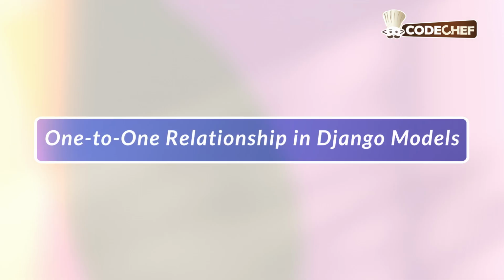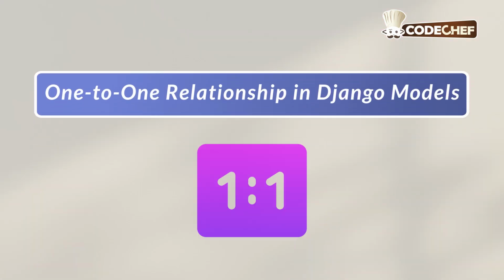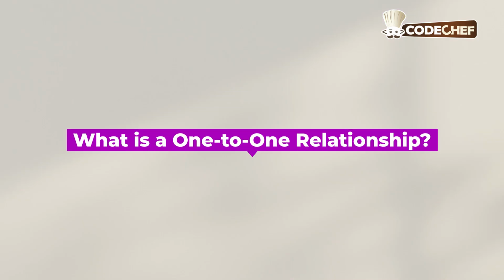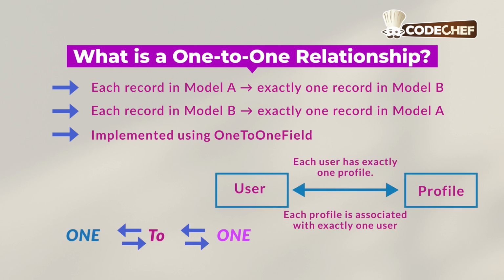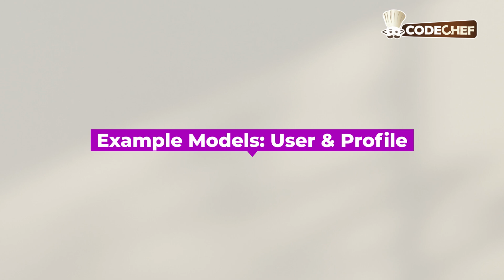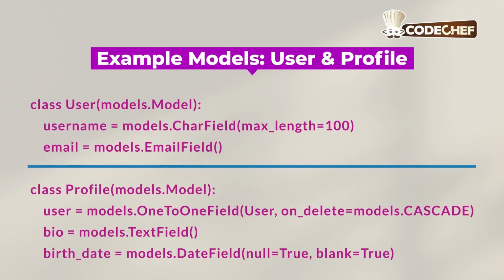So let's get started. Let's understand how one-to-one relationships in Django models work, and then apply it in a real example where we will build a library card system. Now, a one-to-one relationship means each instance of one model is linked to exactly one instance of another model. This is implemented using Django's one-to-one field. You'll typically use this in cases like a user having one profile or a patron having exactly one library card, and so on.